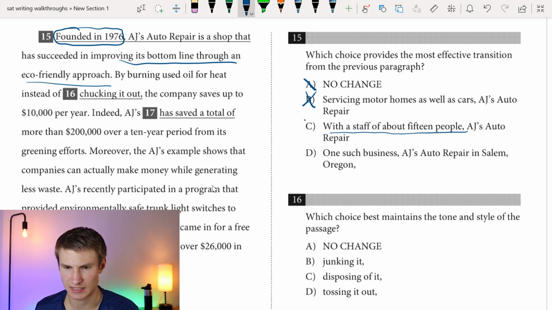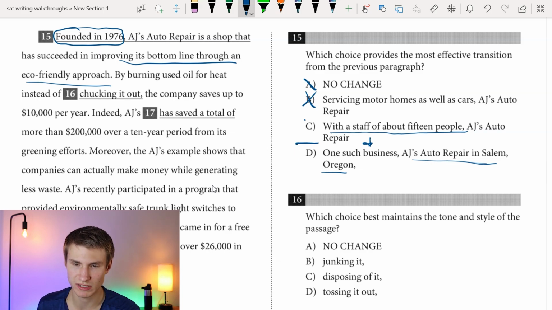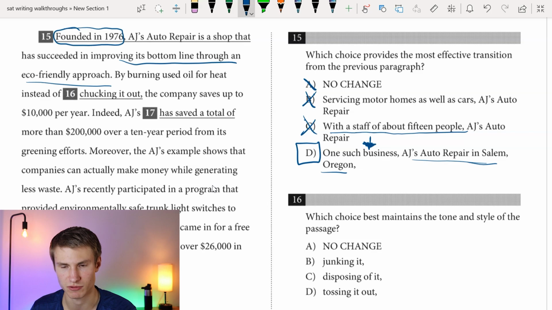If I look at answer choice D, "One such business, AJ's Auto Repair in Salem, Oregon, has succeeded in improving its bottom line through an eco-friendly approach." One such business being a small business. That's perfect. It's a really great transition because we refer to these small businesses and then give an example of what we were just talking about in the previous paragraph. So that's really strong there.